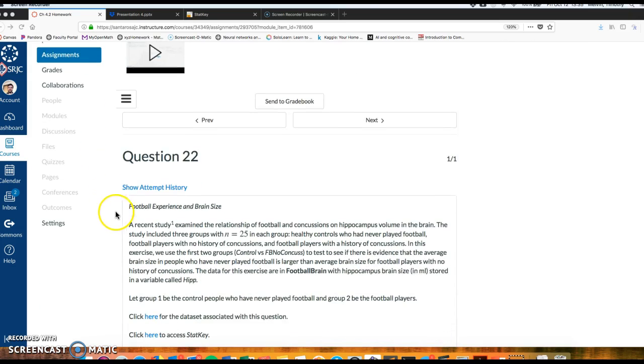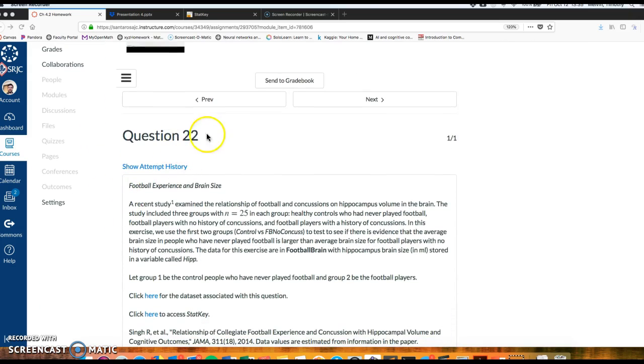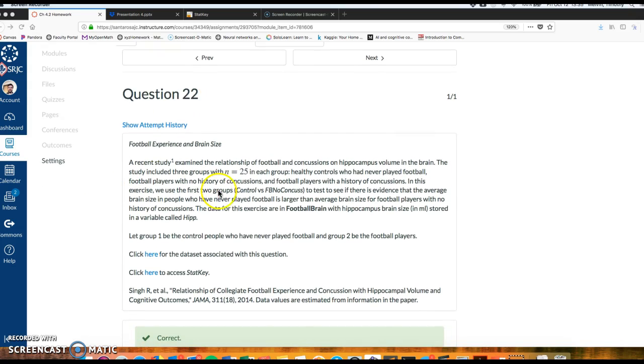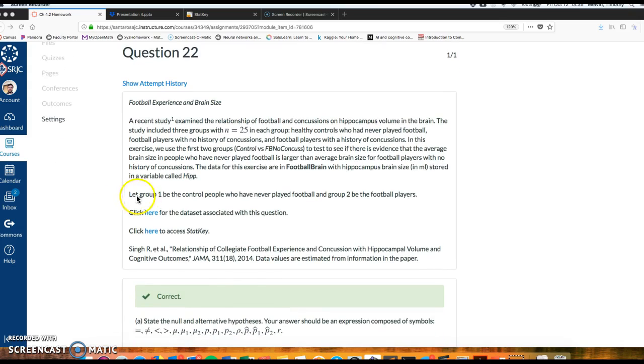There's a lot going on with this 22 and 23. I'm going to go over 22 in detail, and 23 is just a slight change. In this problem, we're looking at a control group, people who do not play football, and football players who did not have diagnosed concussions. Group 1 is a control group, never played football. Group 2 is the football players.